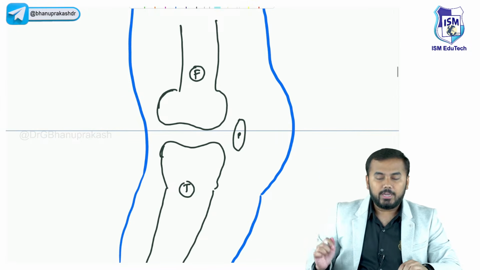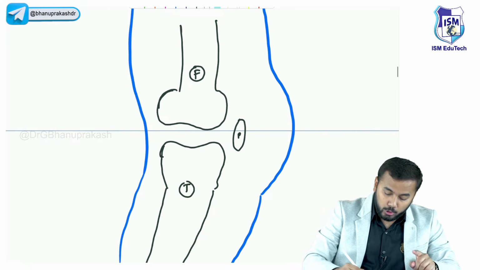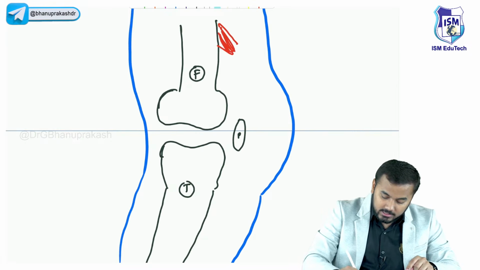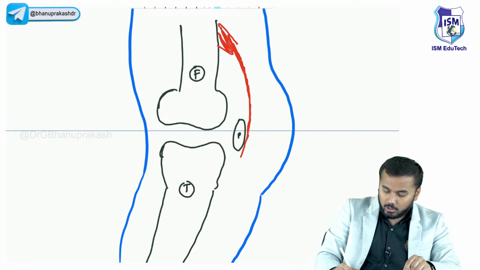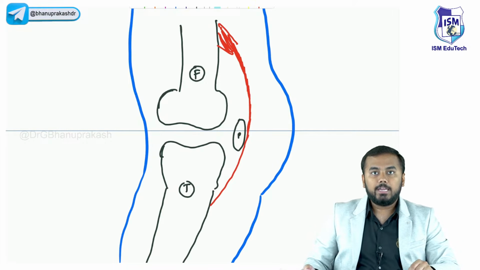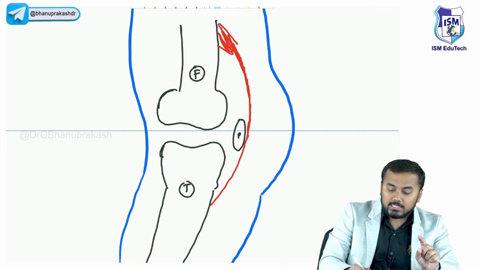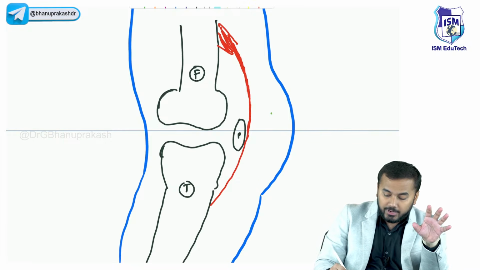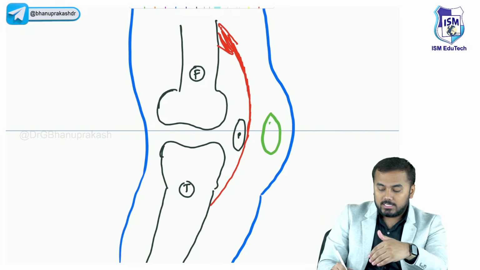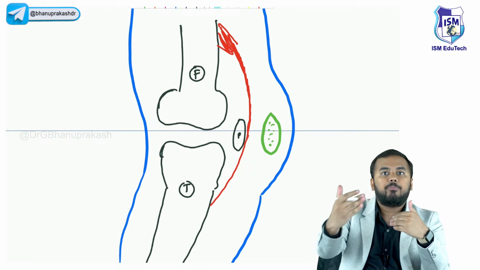Right. So this is your knee. And I already told you that we have got a muscle like this, and the muscle has a tendon which is attached to the bone here. And now I will discuss the bursas, guys. Now I'm drawing a bursa in front of the patella. Look, this is a bursa which I'm drawing in front of the patella.